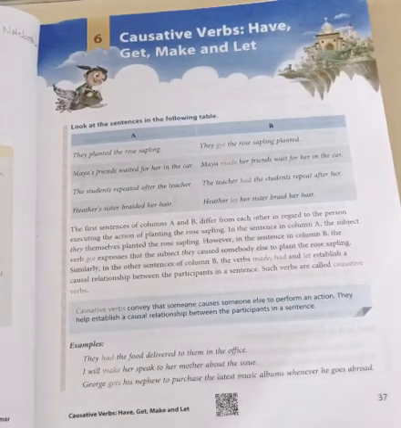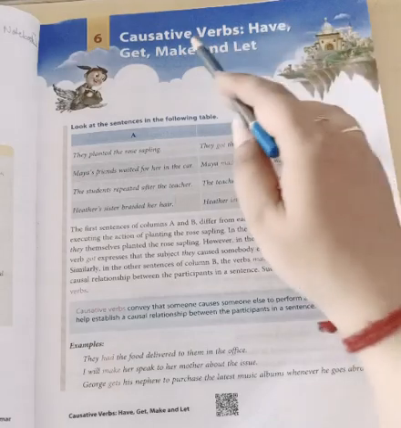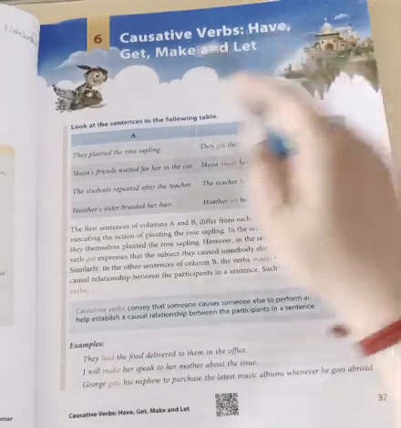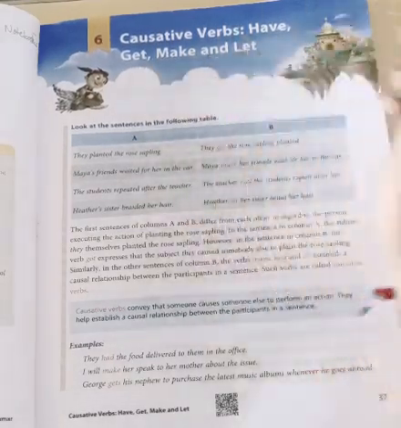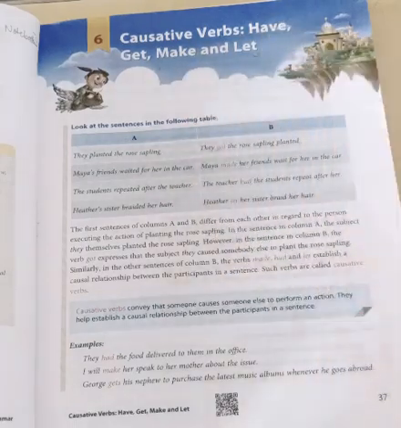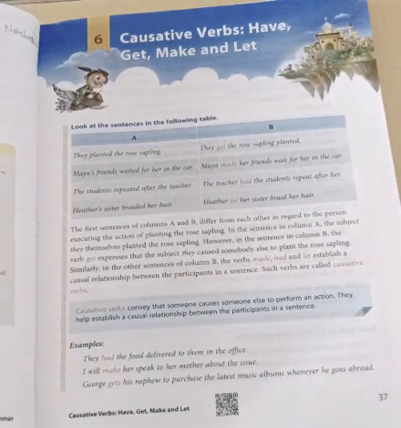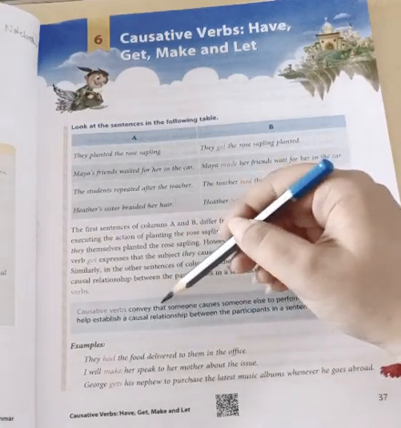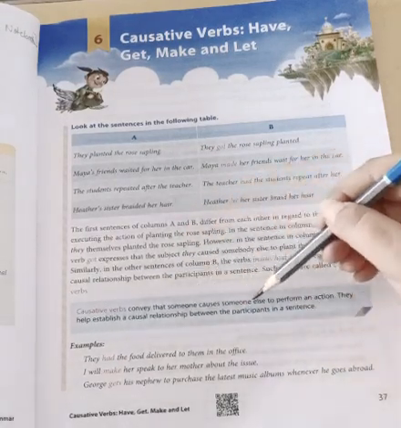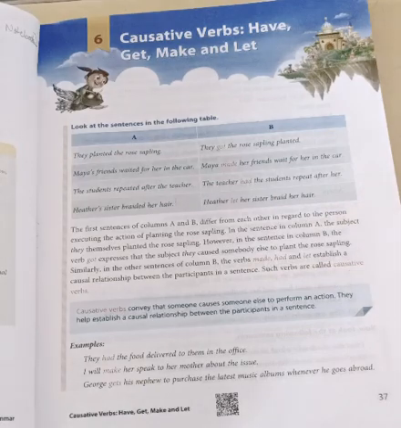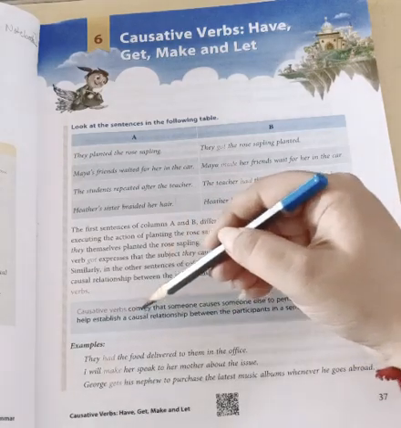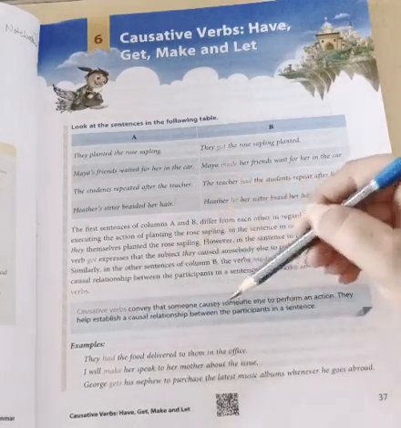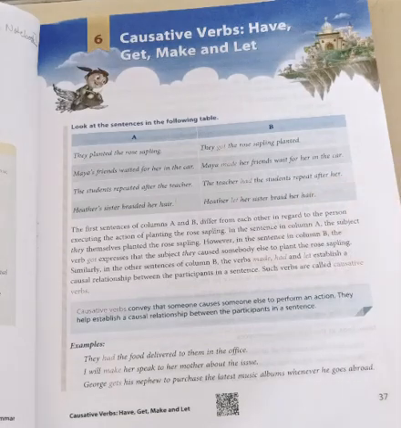Hello students, today we are going to start with lesson number 6, causative verbs: have, get, make and let. We are going to understand these 4 causative verbs. Now, what are causative verbs? Causative verbs convey that someone causes someone else to perform an action. They help establish a causal relationship between the participants in the sentence.